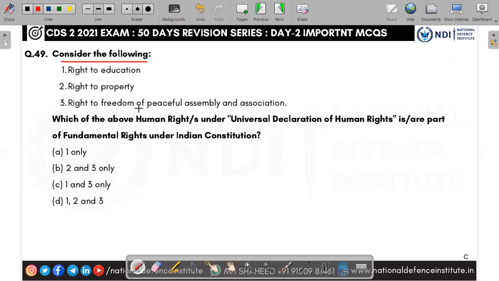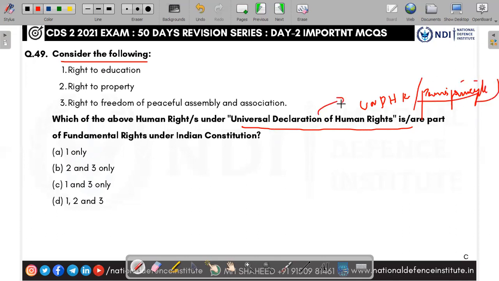Next, consider the following rights. Which among the human rights under the Universal Declaration of Human Rights, UDHR, or it is also called the Paris Principle? India is a signatory to this United Nations Declaration of Human Rights. And which among the rights under the UDHR are part of the fundamental rights of the Indian Constitution? Except this right to property, all are.